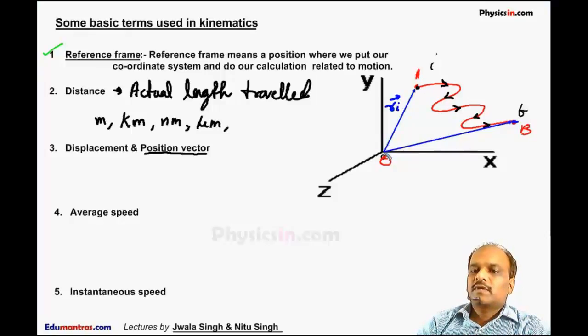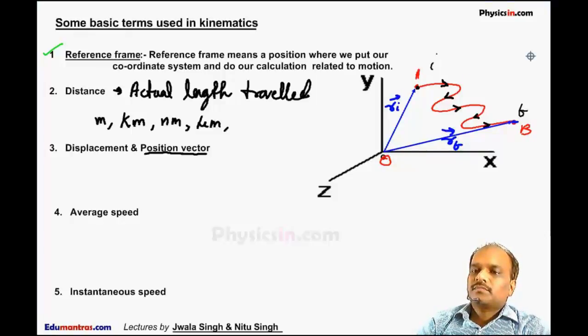So position vector is a vector which starts from origin and ends at the position of the particle. Now since this position vector ends at the initial position, it is called initial position vector. This vector which ends at the final position is called final position vector, Rf.